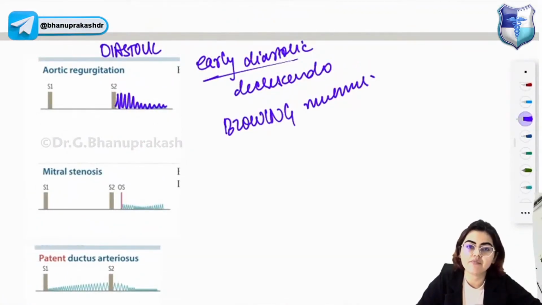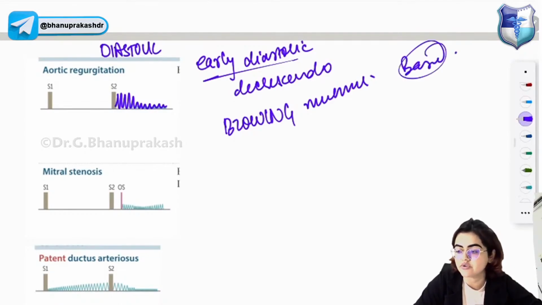Look at aortic regurgitation. It is an early diastolic murmur, a decrescendo, high pitched murmur, and it is best heard at the aortic root, so at the base of the heart. It is heard at the aortic root in case of aortic root dilatation, or at the left sternal border in case of valvular disease.